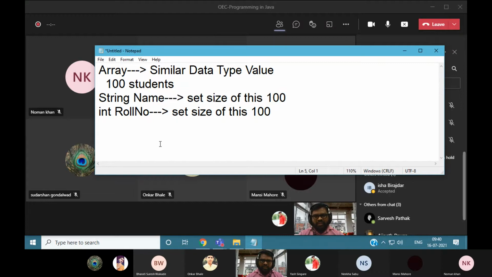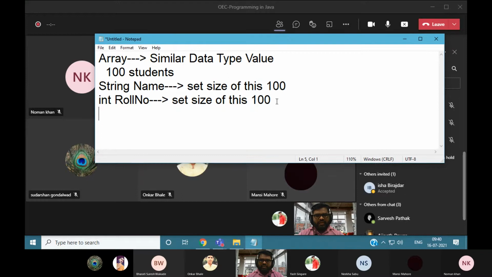Okay, so first we will see what are the types of the array. There are two types of array. The first array is the one dimensional array. What do you mean by one dimensional? There is one stroke, and within only one stroke we can store the data.